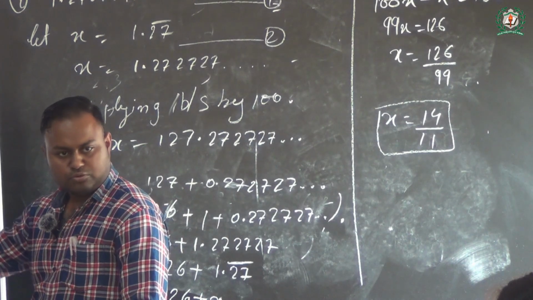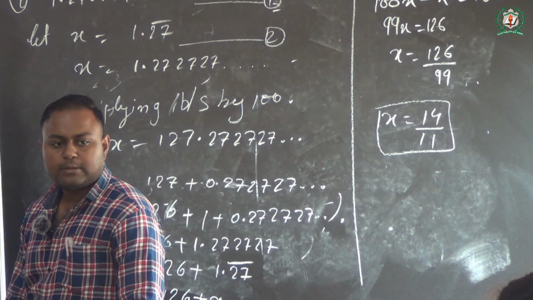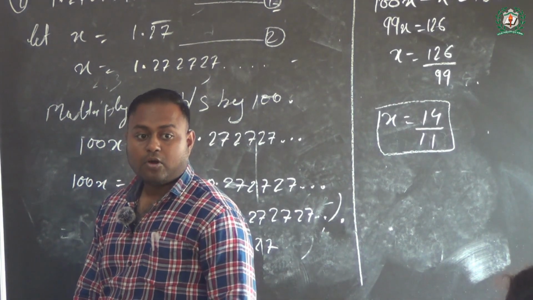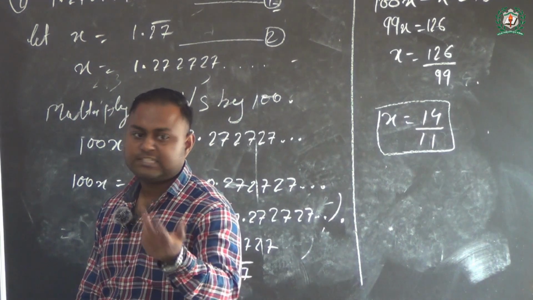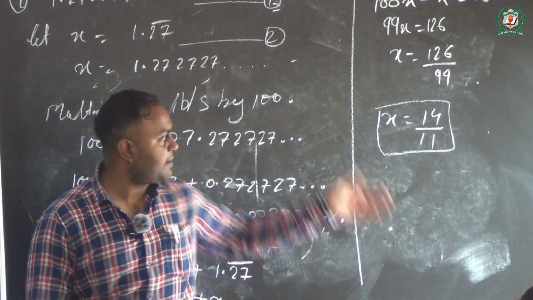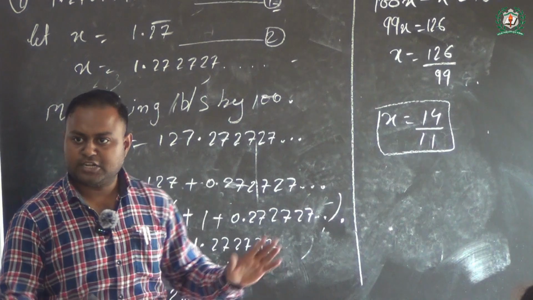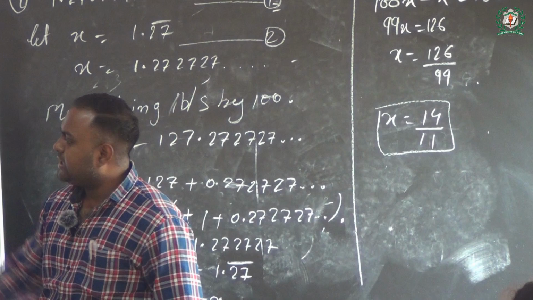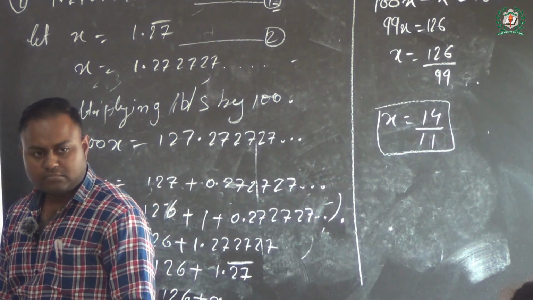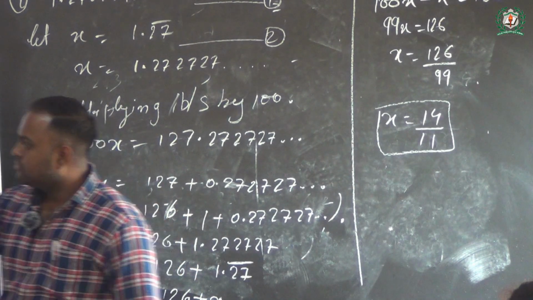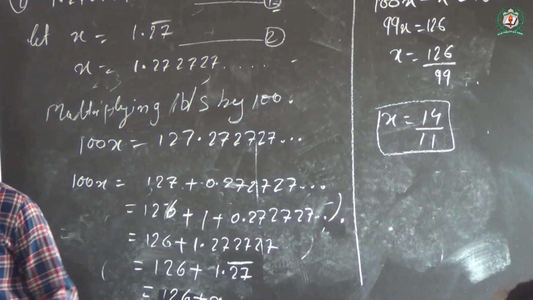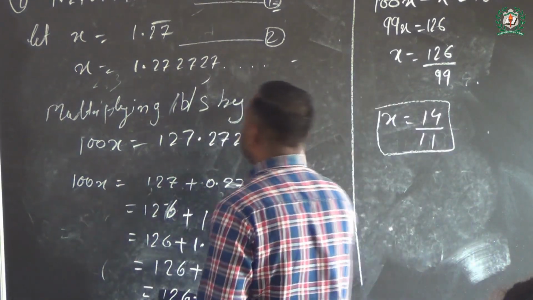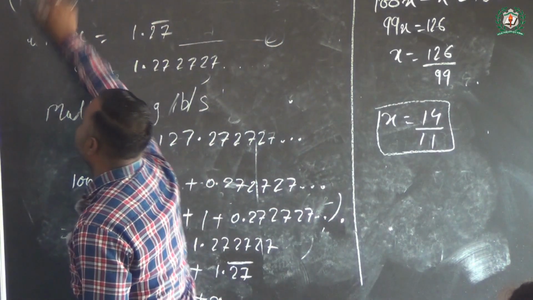0.235235, same way, no issues there. We should multiply both sides by 100. Why 100? Because there are 2 numbers under the bar. That is the reason we multiply both sides by 100. And the same procedure will be followed. Done, class? Very nice. So you see question number 3, rationalize the denominator. Let's solve it. Which one, class, who will solve? Second one or third one? Third one. Second. Okay.